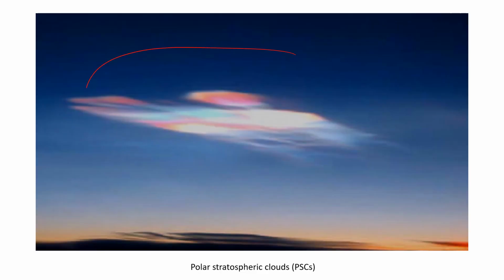So this is the picture of polar stratospheric clouds. They look like a rainbow, very colorful. Whenever you see this type of cloud in the atmosphere, they are polar stratospheric clouds, and they are mainly visible in the winter months.